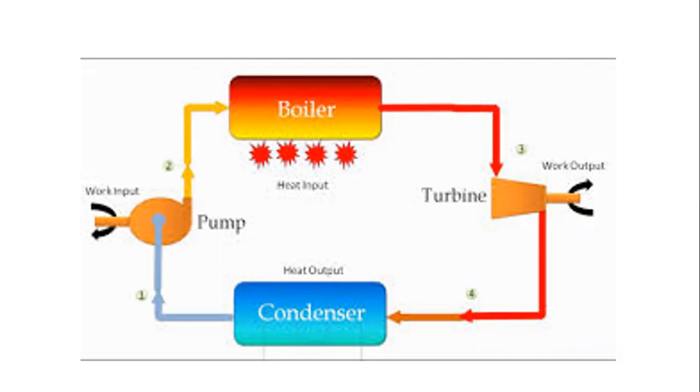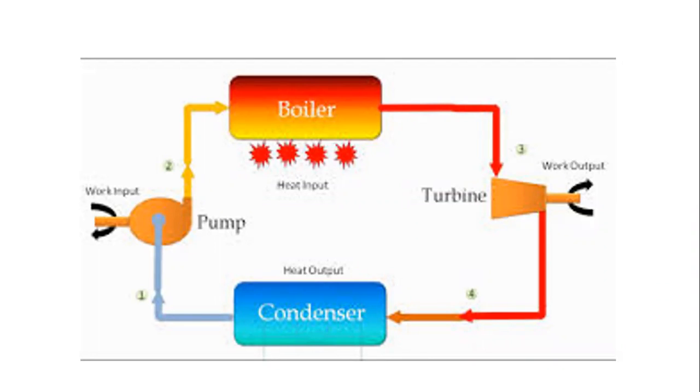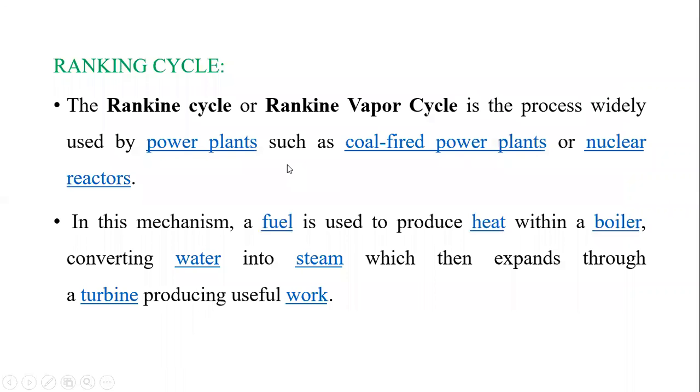The wastage of that steam energy is again given to the condenser. The process of the condenser is to condense the steam, converting it into normal water. That hot water is given to the pump. This is the recycling process in the case of a thermal power plant.